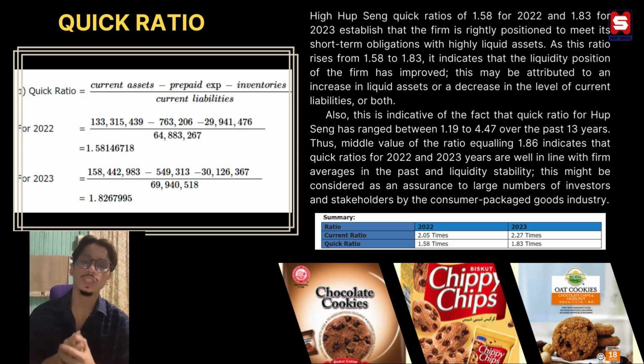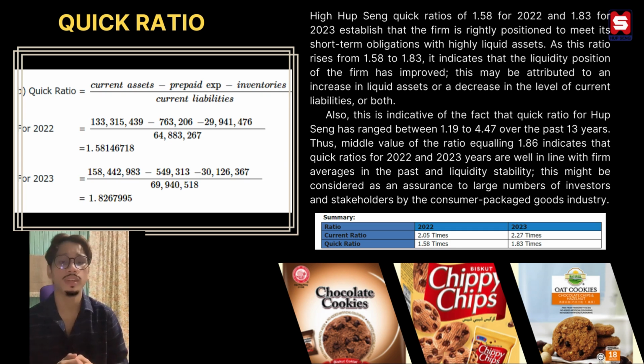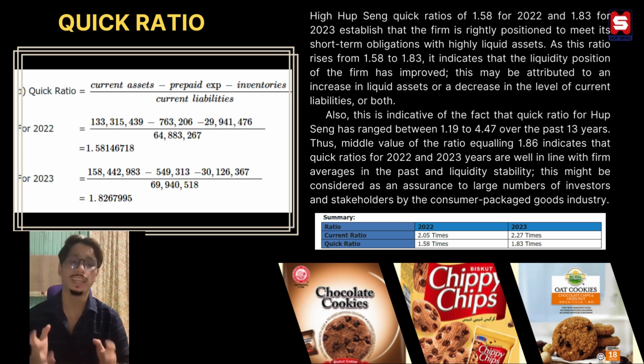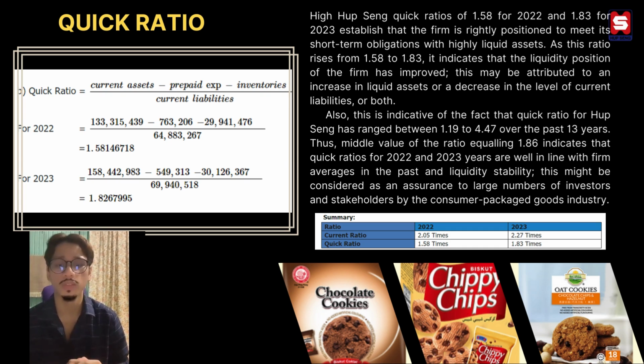As this ratio rises from 1.58 to 1.83, it indicates that the liquidity position of the firm has improved. This may be attributed to an increase in liquid assets, or a decrease in the level of current liabilities, or both.